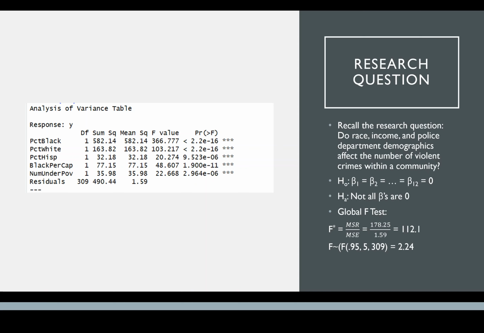So now to use that model to answer our research question, we call the research question there. To answer this, I went ahead and did a global F-test, and so our F-test statistic is the MSR over the MSE, which we calculated using the numbers from the analysis of variance table, and we got a value of 112.1, and then the critical F value is calculated there to be 2.24. Since the F-test statistic is so much higher than the critical value, we can reject the null hypothesis, and not all of the betas are equal to 0.